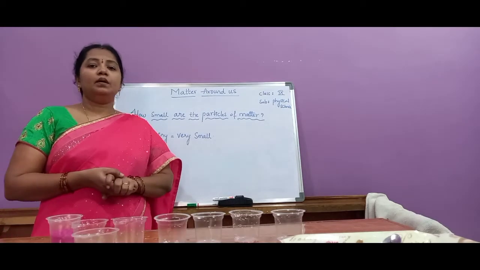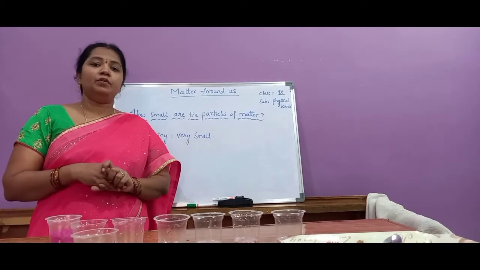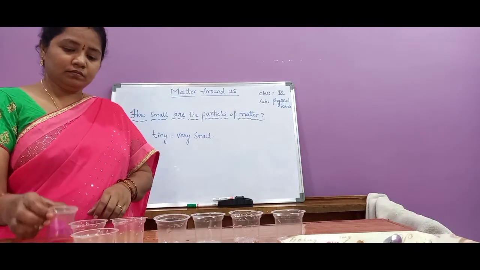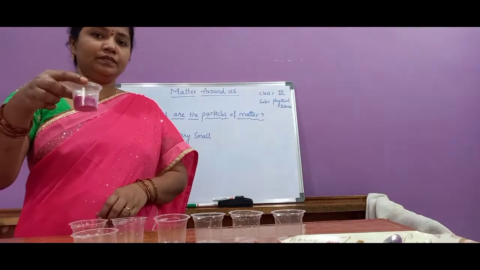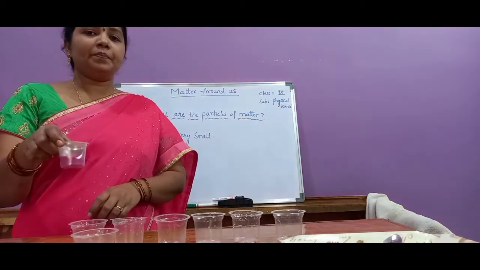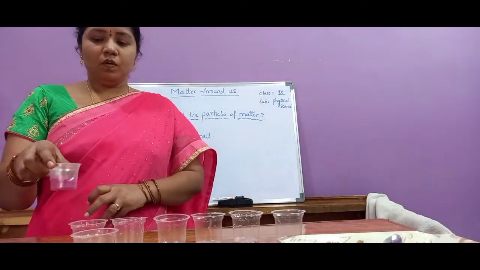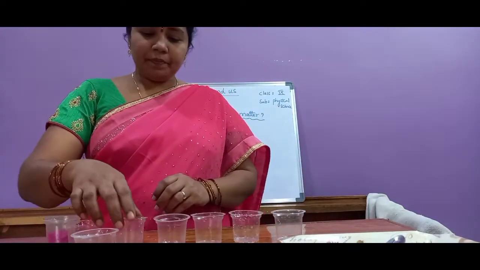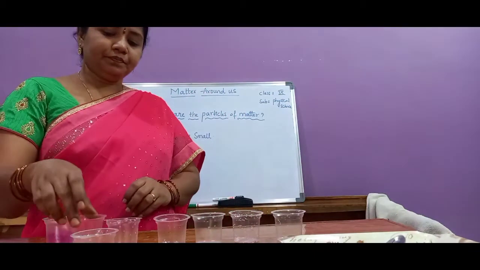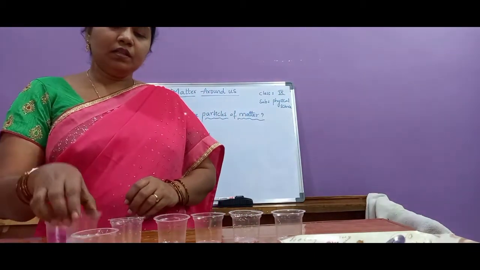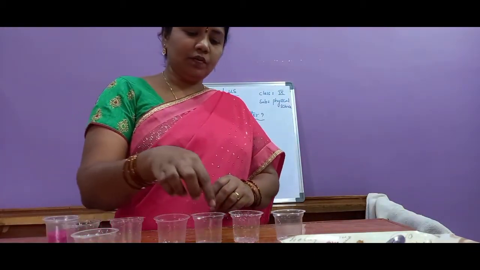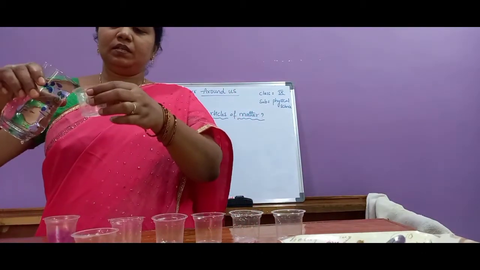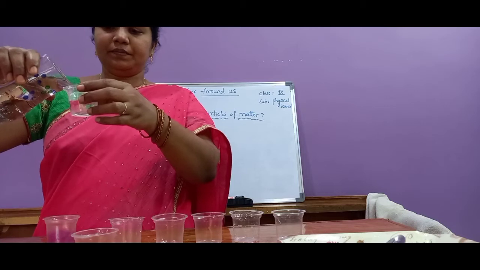Here, potassium permanganate crystals are not available to me, so to compensate I have taken some rangoli color, a pink color, which is similar to the potassium permanganate color. So this is the rangoli color. I am taking a few containers here, these small containers, 1, 2, 3, 4, 5, 6, and in all these containers half of the container is going to be filled with water.